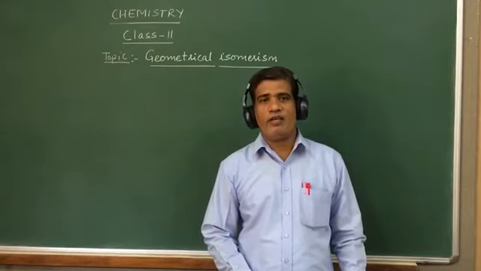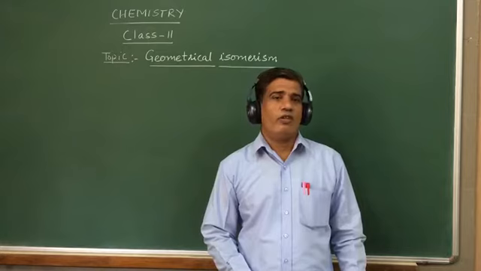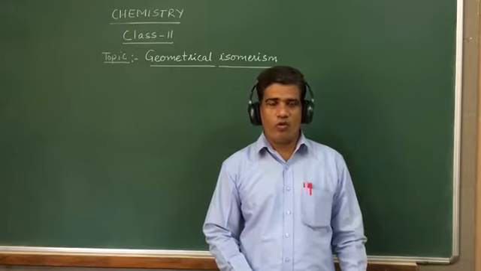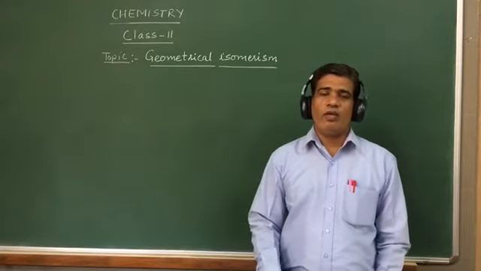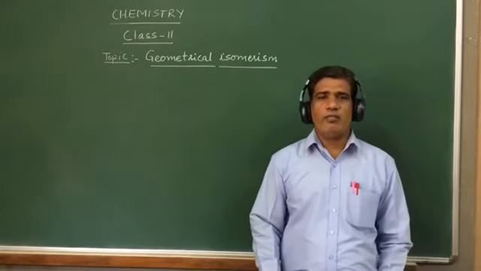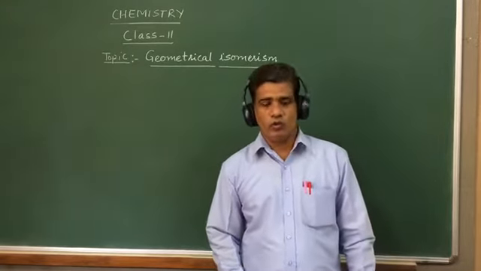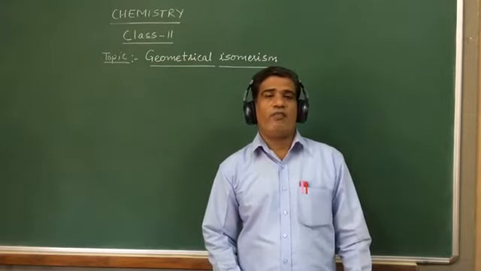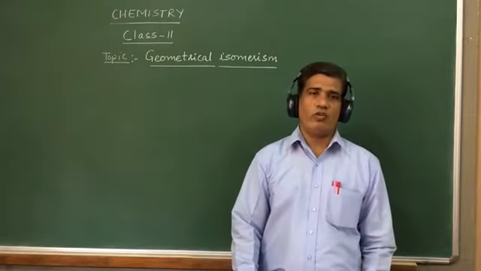It may also be there if the carbon is bonded with nitrogen through a double bond. But here we will discuss only the carbon-carbon double bond. That means alkene. So let us start with the definition of geometrical isomerism.